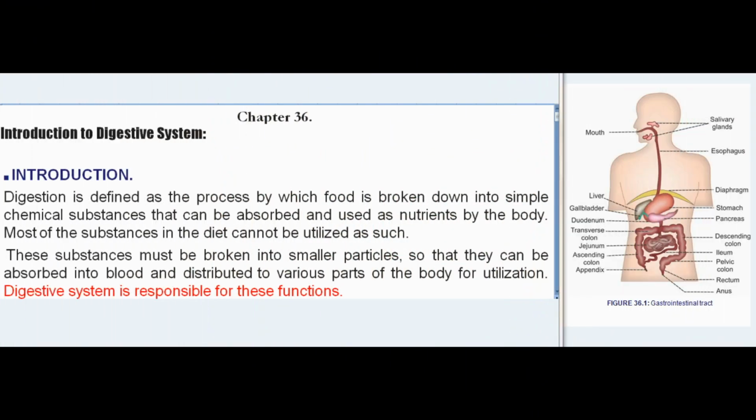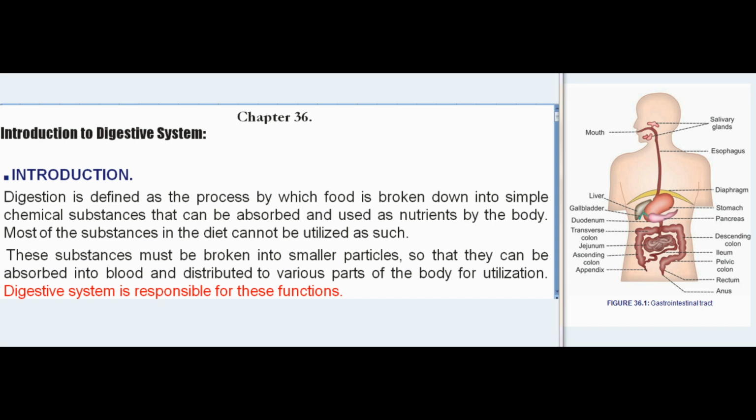Chapter 36. Introduction to Digestive System. Introduction. Digestion is defined as the process by which food is broken down into simple chemical substances that can be absorbed and used as nutrients by the body. Most of the substances in the diet cannot be utilized as such. These substances must be broken into smaller particles, so that they can be absorbed into blood and distributed to various parts of the body for utilization.